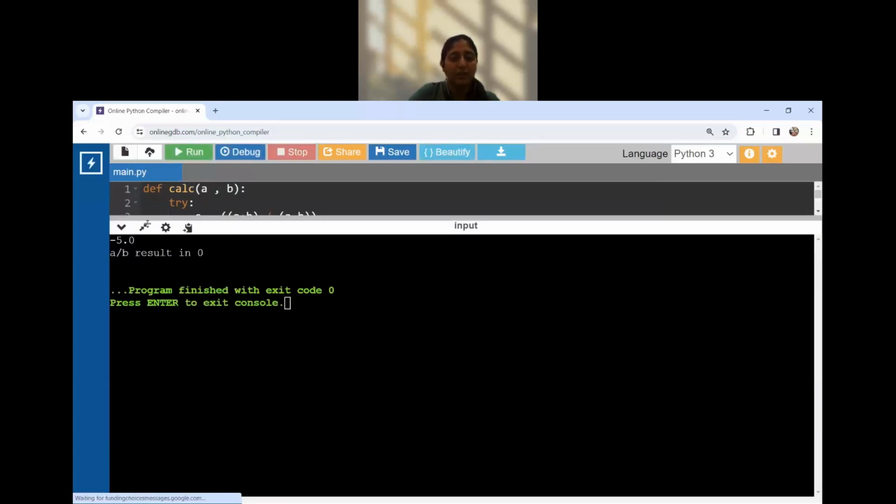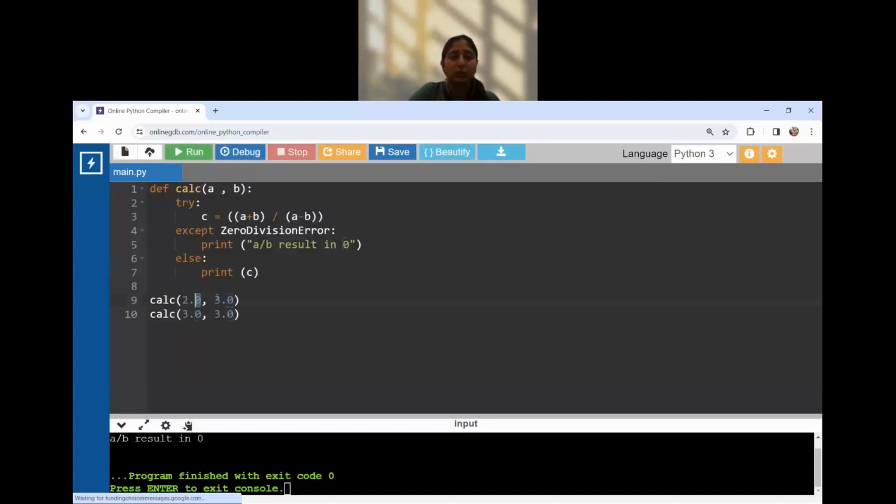Okay. In the first one, 2 and 3. So A is 2, B is 3, 2 plus 3 is 5 divided by. So we got the result over here. We got it printed. But when I am doing 3 and 3, so this is 3 plus 3 divided by 3 minus 3. So that becomes divided by 0. It is a ZeroDivisionError.